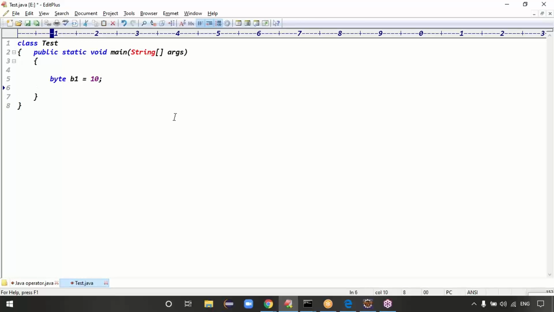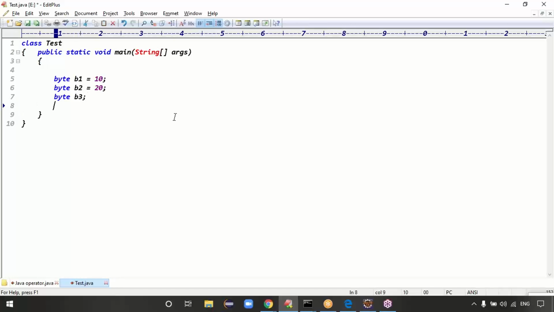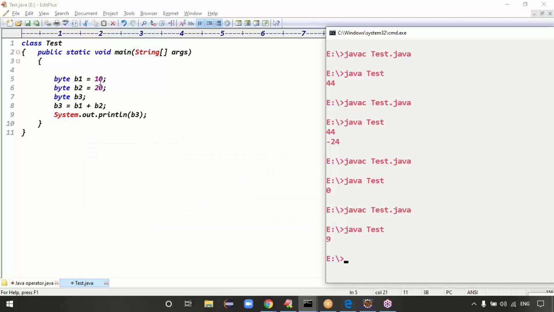Byte b1 equal to 10, byte b2 equal to 20. So take byte b3, and b3 equal to b1 plus b2. B1 plus b2 is definitely 30 only, right? Maybe you're thinking 30 is a very small value that can be stored in the byte variable, right? But is this code valid or invalid, guys? Maybe you're testing with a small value, but if you test with a bigger value, this code will not work, right?